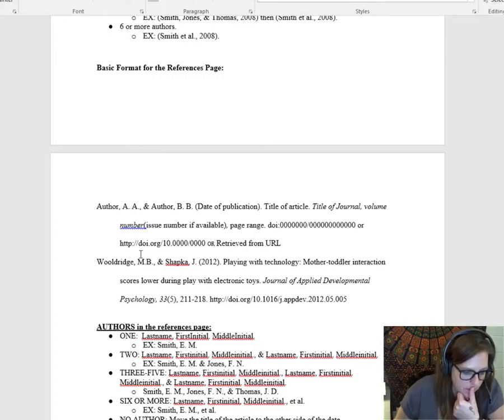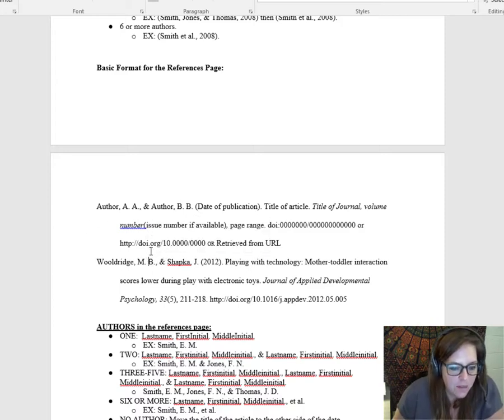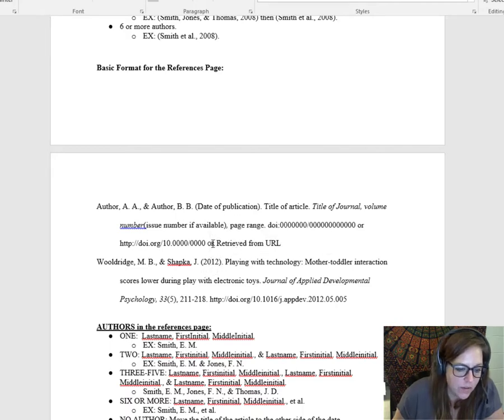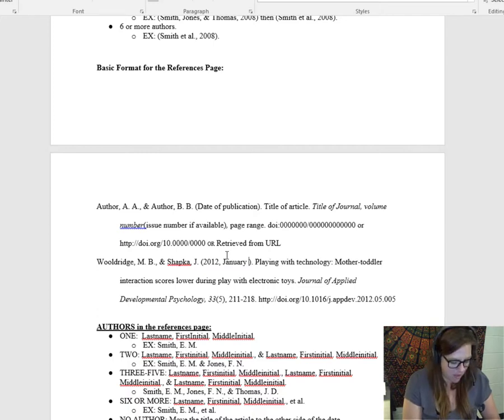Okay, so notice that we use the author's last name, and then, sorry, I should have a space. And then we have the first initial, middle initial, period, comma, and Shopka J, which is last name, comma, first initial. We don't have a middle initial for this one, so we don't include it. Next, we have the year in parentheses, but we would actually include whatever information about the date we have here. So if we had the month and the day as well, we would do a comma, January, do not abbreviate the month, 3rd, so 3.